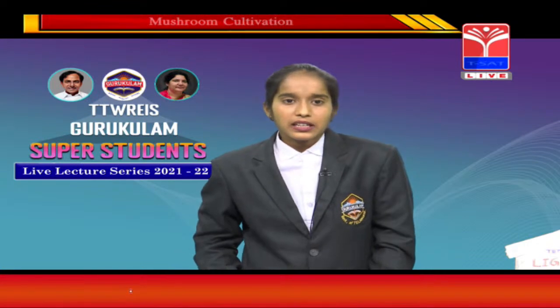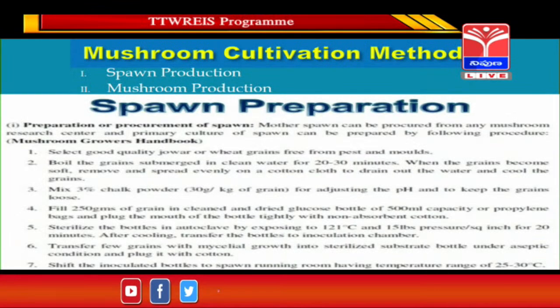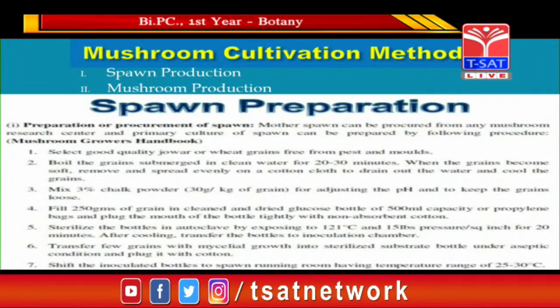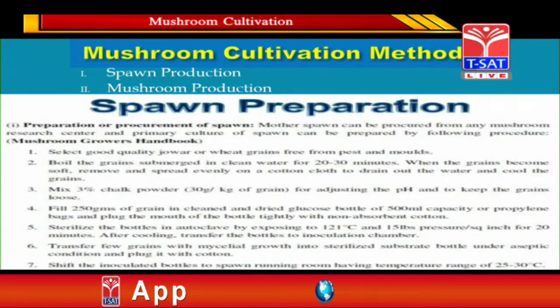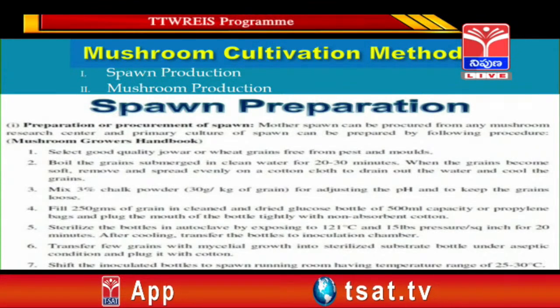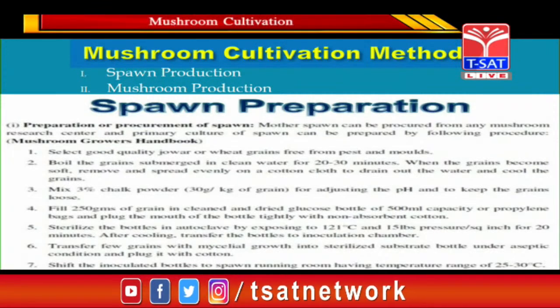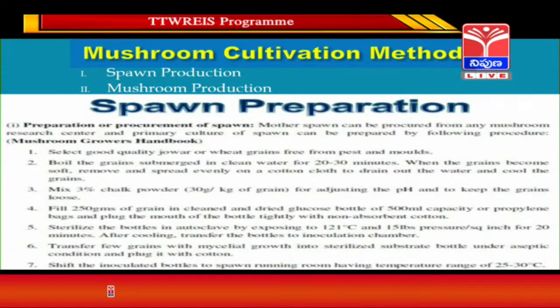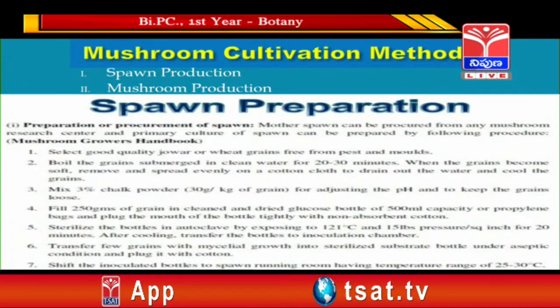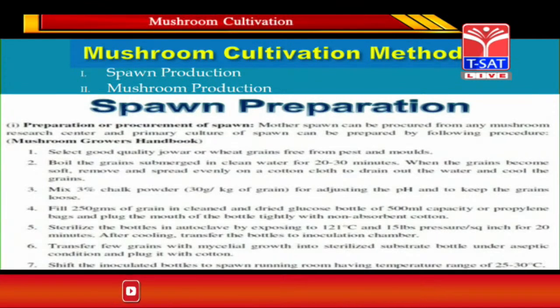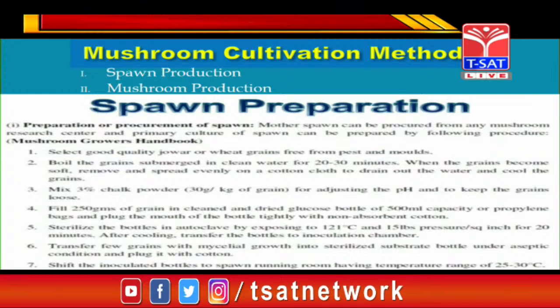And here, as I said just now, spawn preparation. Spawn preparation is nothing but a seeding material process. The seeding material process is called spawning. Mother spawn can be produced from any mushroom research center, and the primary culture of spawn can be prepared by the following procedure. Select good quality jowar or wheat grains free from pests and mud. Boil the grains submerged in clean water for 20 to 30 minutes. When the grains become soft, remove them and spread evenly on a cotton cloth to drain out the water and cool.